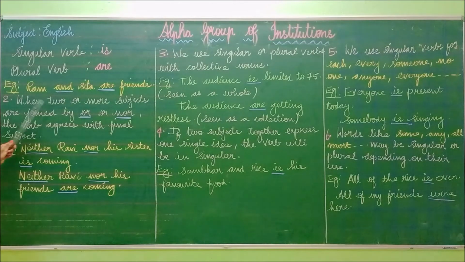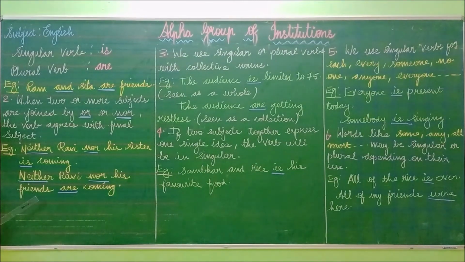Shall we read from the first? When two or more subjects are joined by "or" or "nor," the verb agrees with the final subject. If the sentence has two subjects and "or" or "neither...nor" comes, what do you have to do? Immediately you have to see the final subject. If the final subject is singular, write the verb in singular form. If it is plural, write the verb in plural form. Neither Ravi nor his sister is coming: the sister is the singular subject, so you write the verb in singular form. Neither Ravi nor his friends are coming.